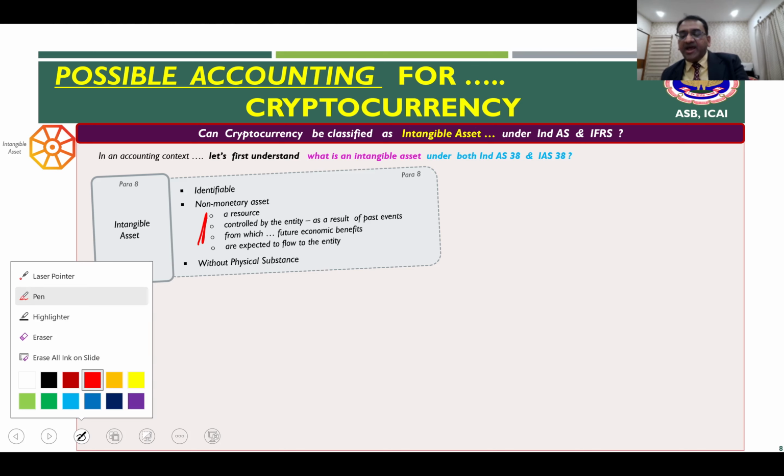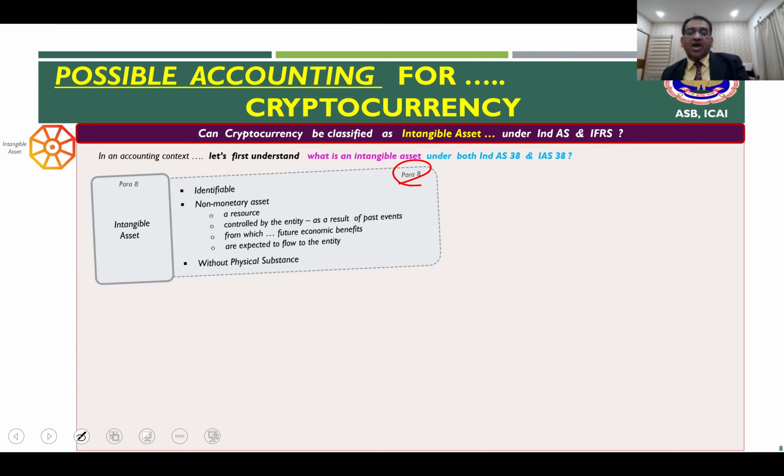So if you read paragraph 8 along with the definition of asset, you will read it like this: an intangible asset is an identifiable non-monetary asset which is a resource controlled by the entity as a result of past events, and from such intangible asset, the entity is expected to have future economic benefit. And those, of course, have to be without physical substance, and that's why they are intangible. Right? So this is the way the definition of intangible asset is.